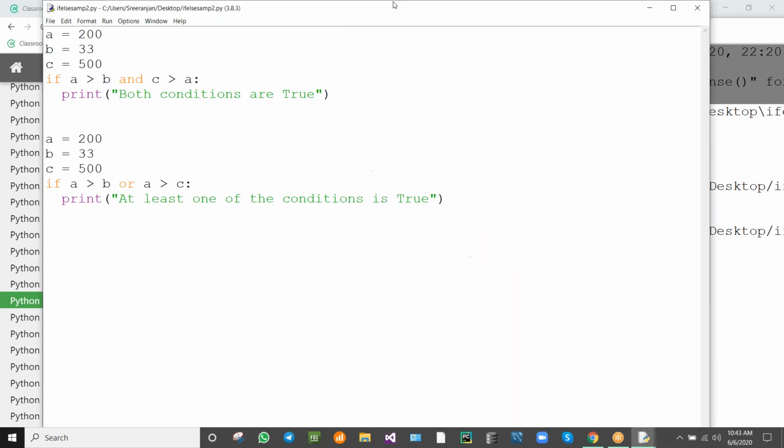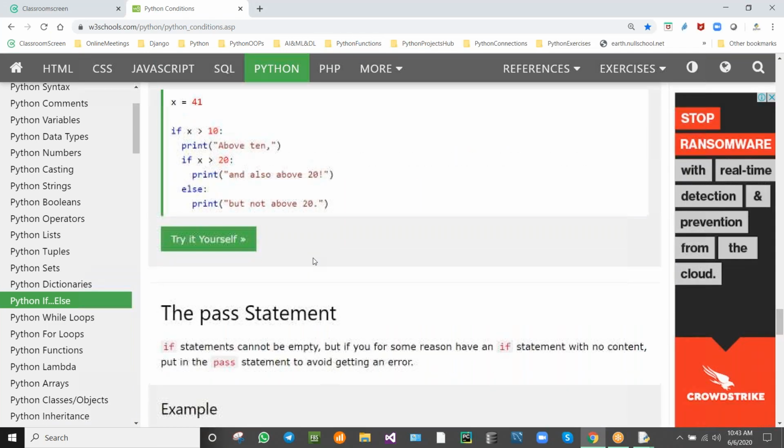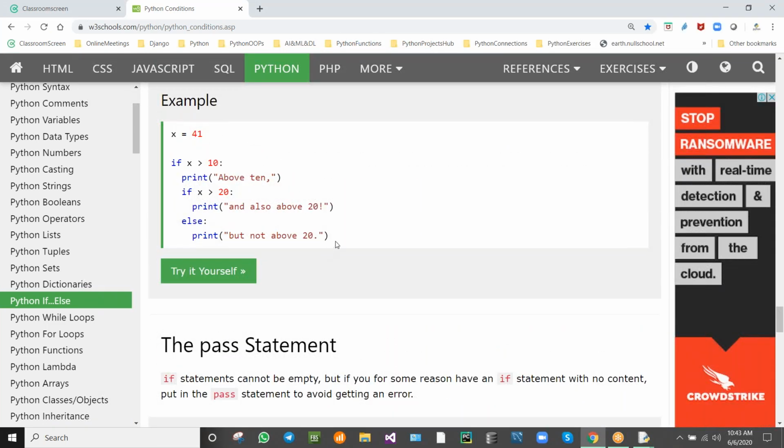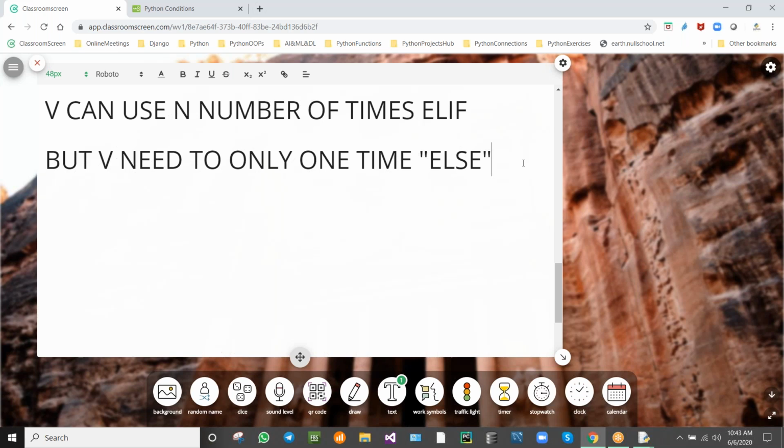Yeah, like this we will get it. Okay, next, nested if. See here, this is a little bit confusing. Don't get confused, I will be explaining this.